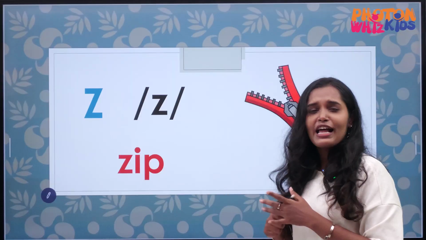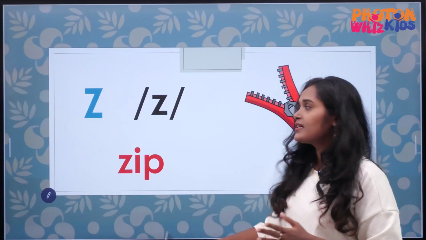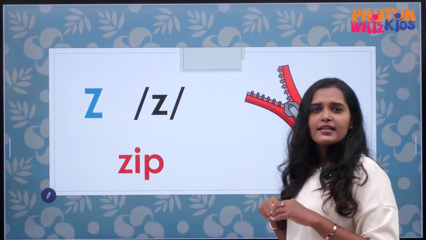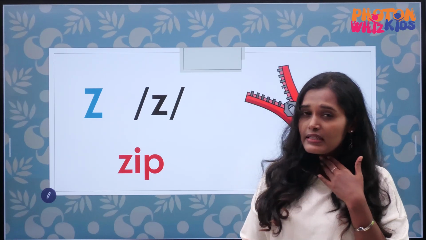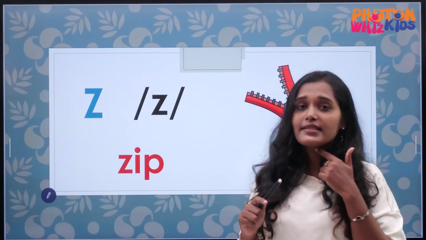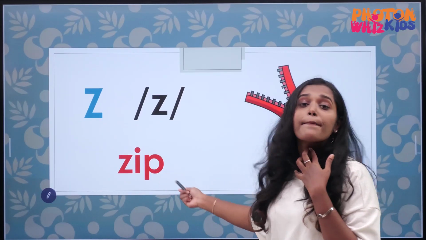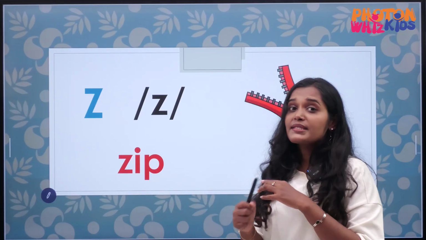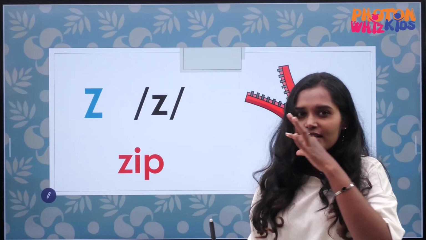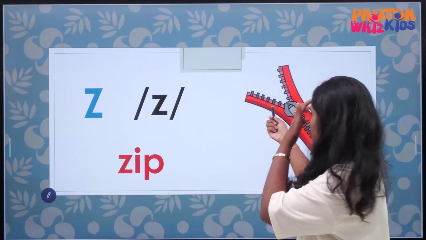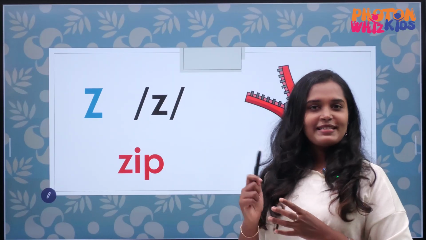Finally, the last alphabet we have is Z. So, what is the sound of Z? The sound of Z is Z. It is not S, it is Z. Zip, zebra. Zip our lips. Zip, zebra.